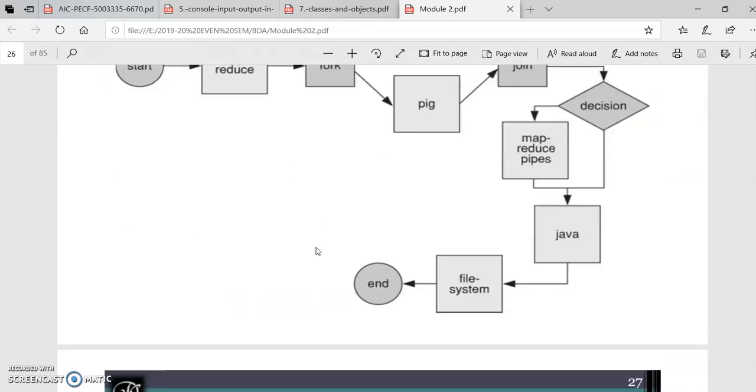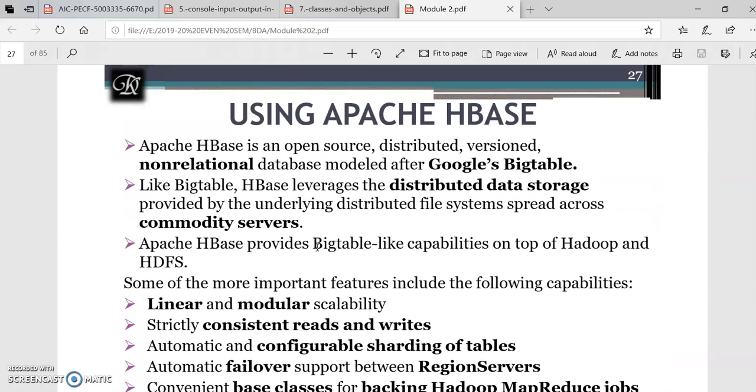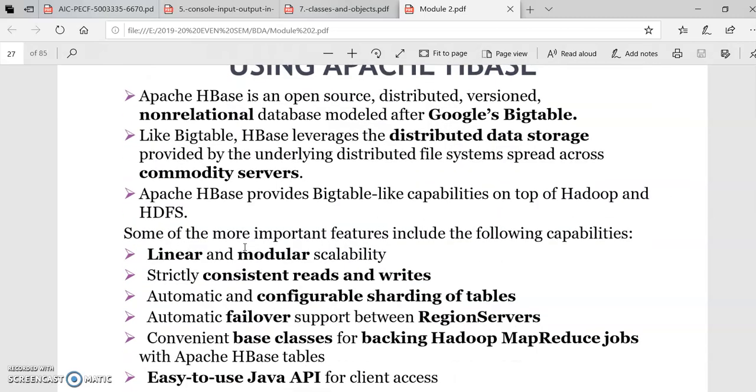Right. So the next one we have is Apache HBase. HBase is an open source distributed, non-relational database model which is designed after Google's Bigtable. Here HBase is a distributed data storage with commodity servers. HBase provides a Bigtable-like capability on top of Hadoop and HDFS.